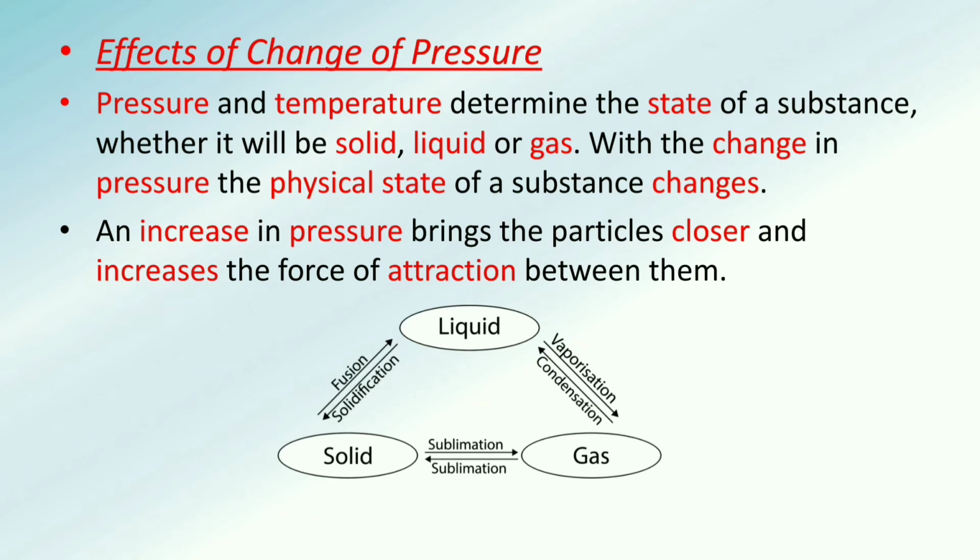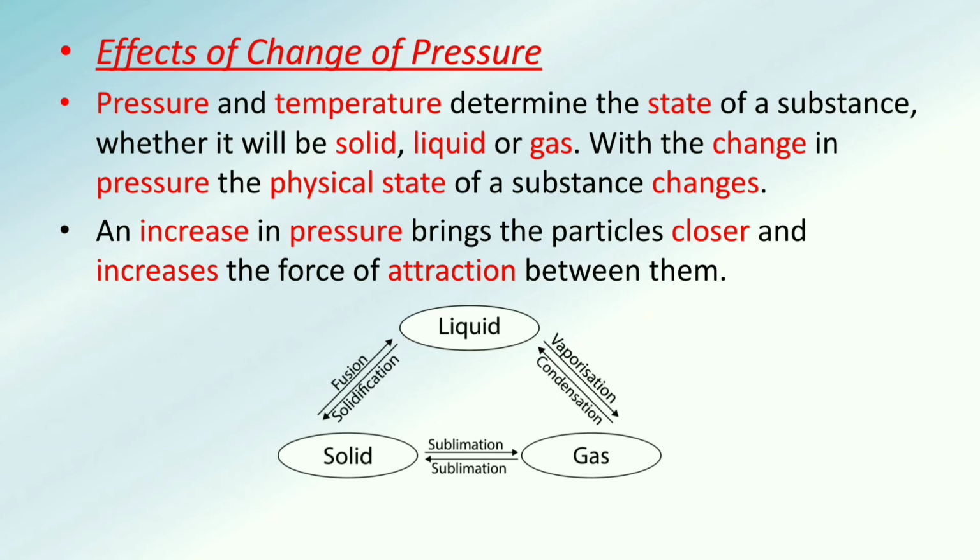Now, an increase in pressure brings the particles closer and increases the force of attraction between them. Obviously, when the pressure is increased, the particles are forced to come closer to each other. So the intermolecular force of attraction also increases, and that is why the state changes, like from gaseous state it converts to liquid state. If you keep on applying the pressure, the liquid state may come to solid state. So this is the way it is possible.